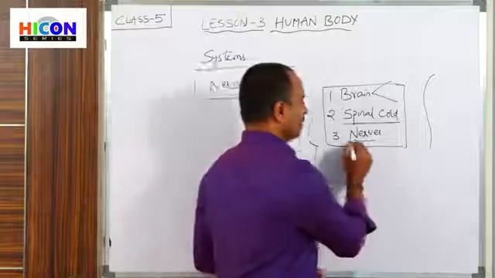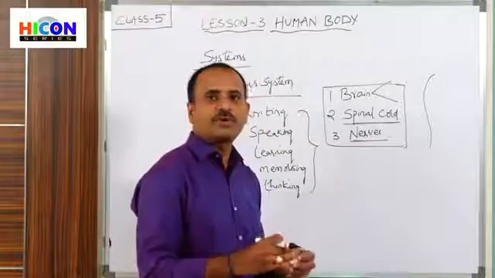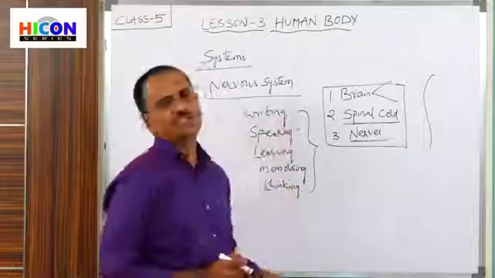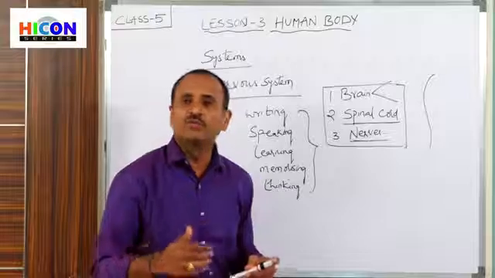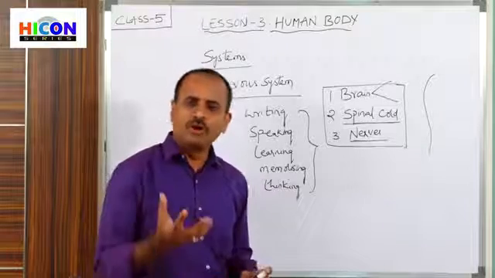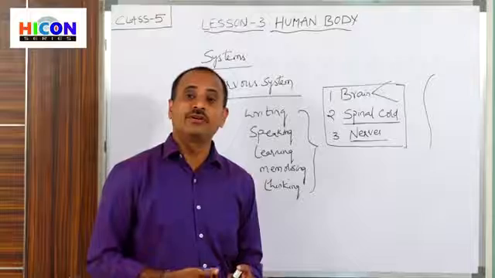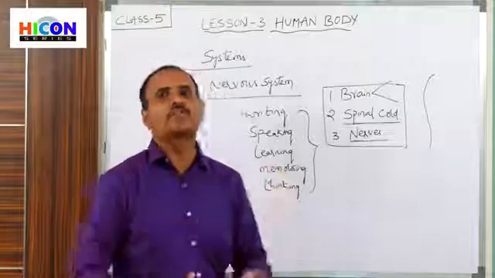So these nerves help in sending the information from the various parts of the body to the brain. So children, this is the nervous system. Because of this nervous system, we are able to move. Every body movement is controlled by the nervous system, and this nervous system also balances our body position.